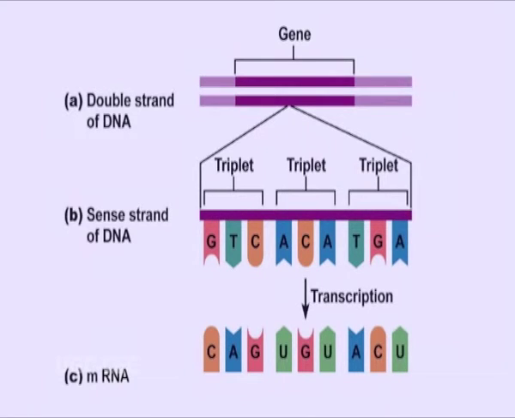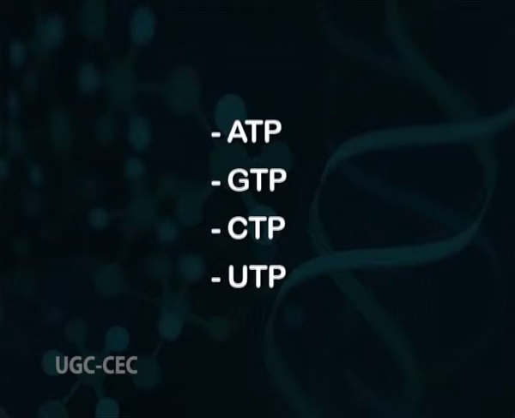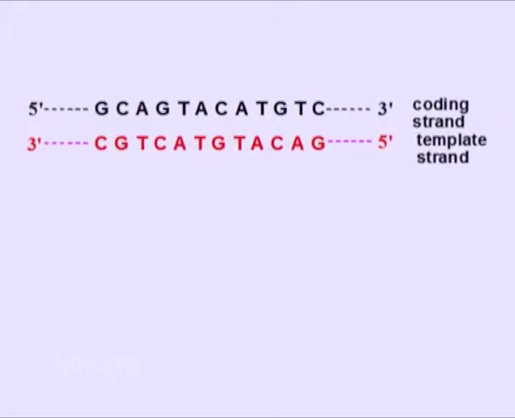Transcription synthesizes RNA by the usual process of complementary base pairing with the template DNA strand using a specific RNA polymerase enzyme. It requires a double-stranded DNA template and the precursor ribonucleotides including ATP, GTP, CTP and UTP. It should be noted that RNA synthesis always occurs in a fixed direction, that is from 5' to 3' end of the RNA molecule that is being synthesized.